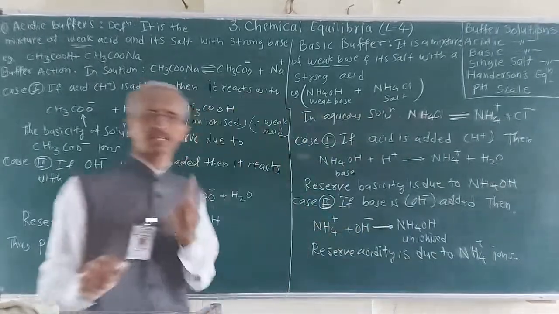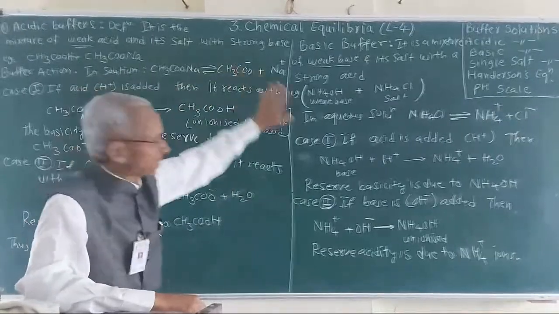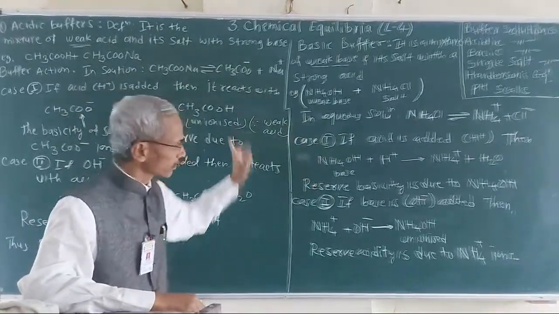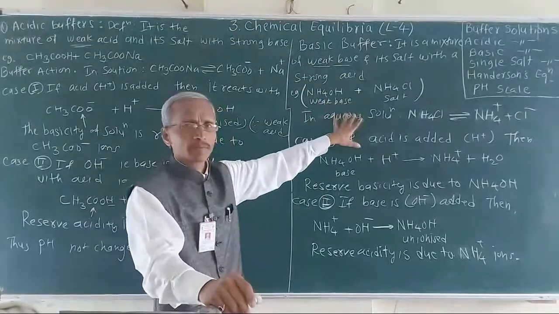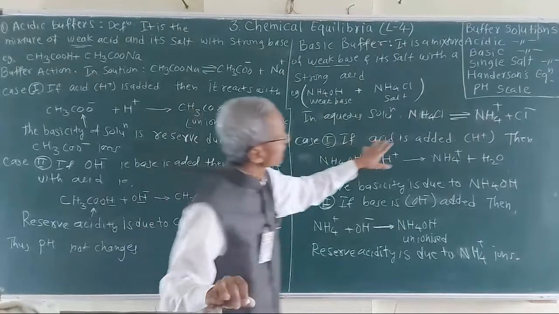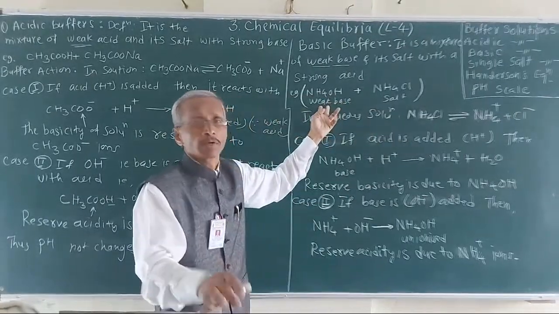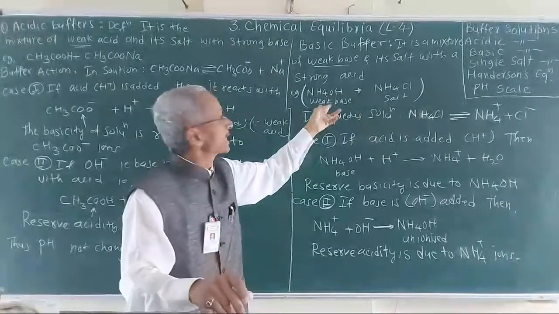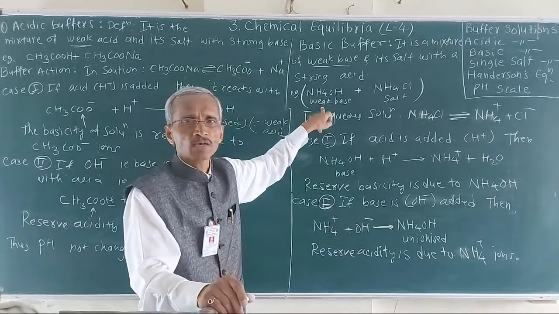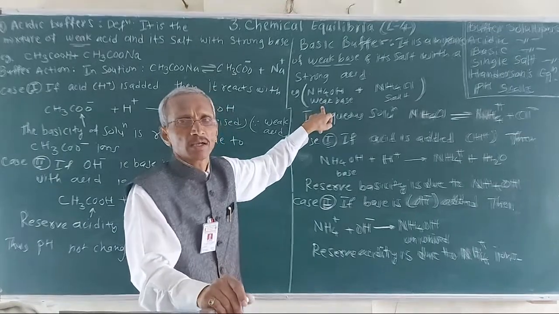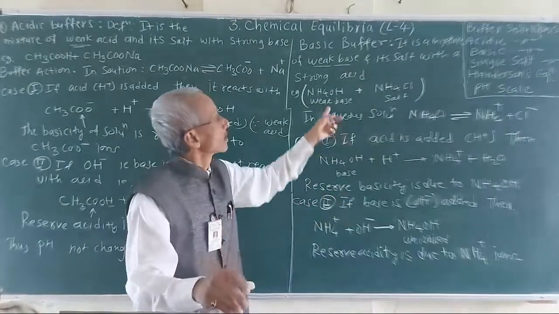So very important thing we are going to study here: acidic buffer as well as basic buffer. In the basic buffer, there will be a weak base, and it depends upon the Kb value, the ionization constant for the weak base, that is, how much it dissociates.